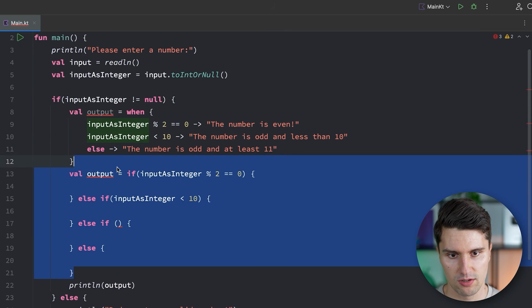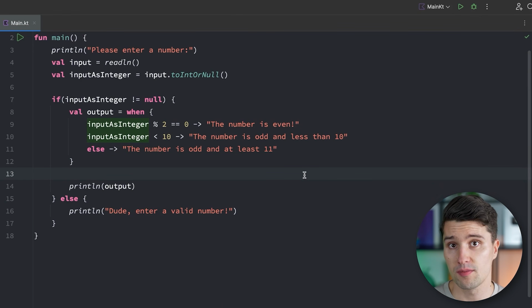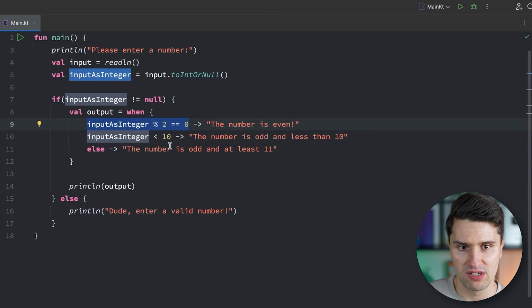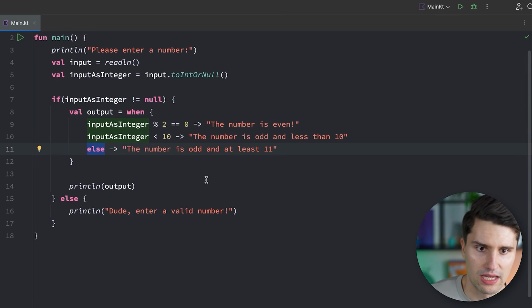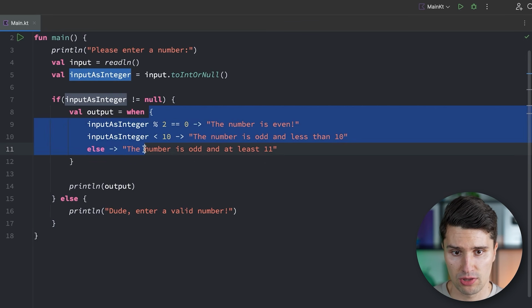So let's get rid of this here. This becomes a bit messy otherwise. Another approach that we can stick to with when expressions is one that doesn't work here. So if the conditions are very different, so we use the modulo once, then another time we check if it's less than a certain number, then we use the else block. Then we need to do it like this with these curly braces.